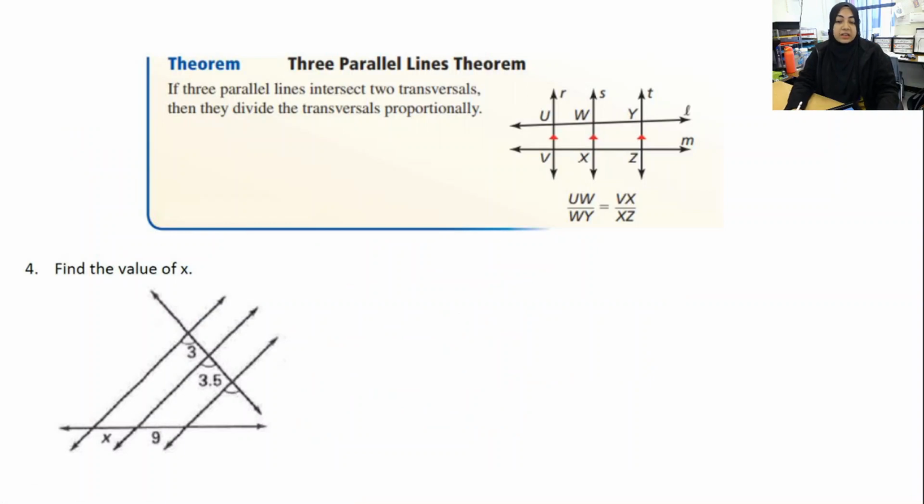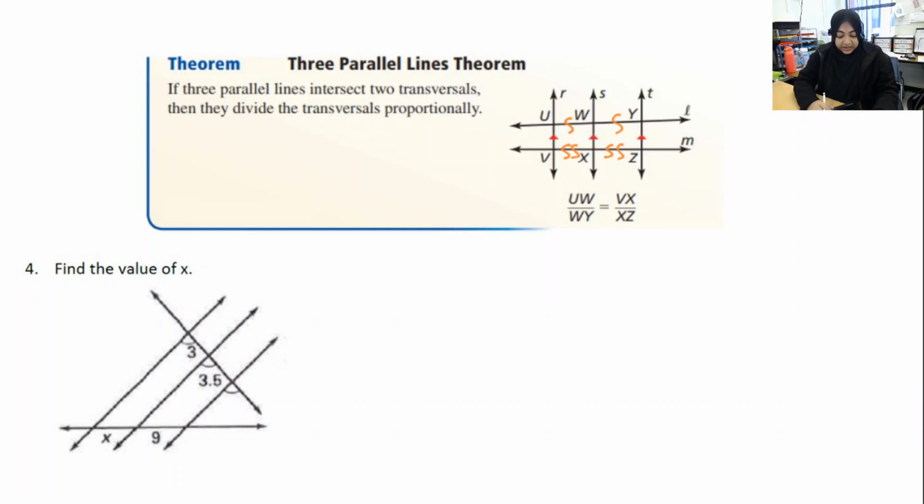The three parallel lines theorem says if three parallel lines intersect two transversals, then they divide the transversals proportionally. So what this is saying is, here are my three parallel lines, and they're intersecting these two transversals right here. They intersect them proportionally, meaning this and this are similar segments. So it says UW over WY equals VX over XZ. That's similar to that, and that's similar to that.